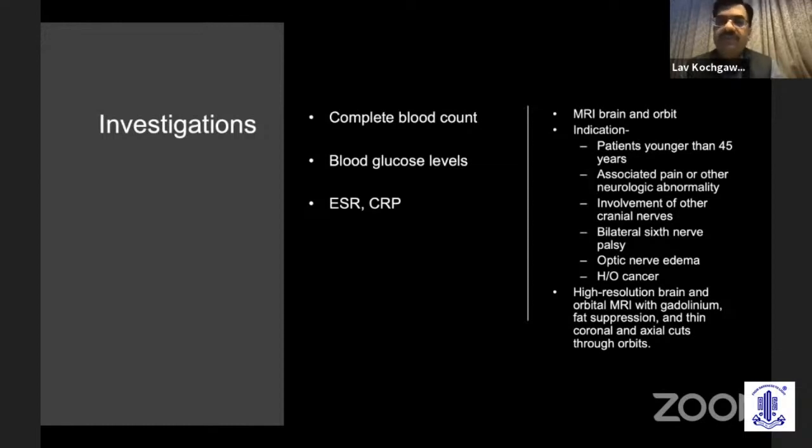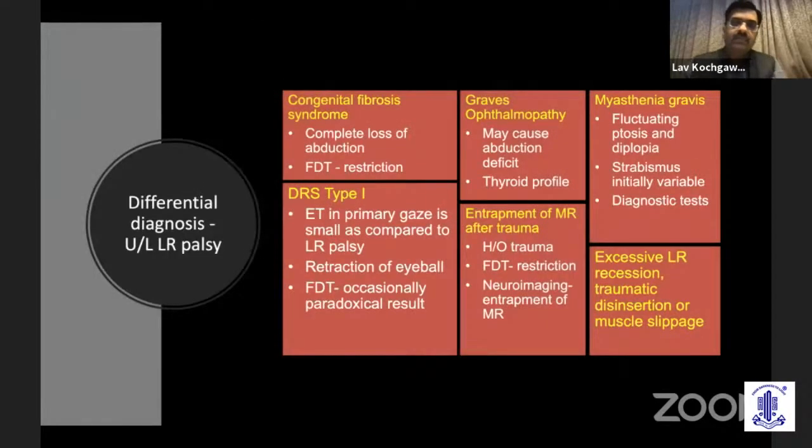Association with pain, we have to do it. If it is a bilateral 6th nerve, it's always better to do a neuroimaging. And if it is associated with optic nerve edema or cancer. And what we do is with contrast.